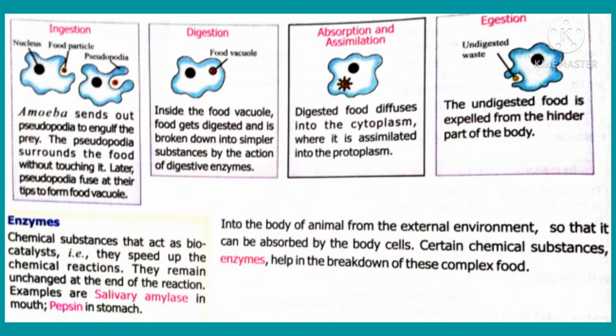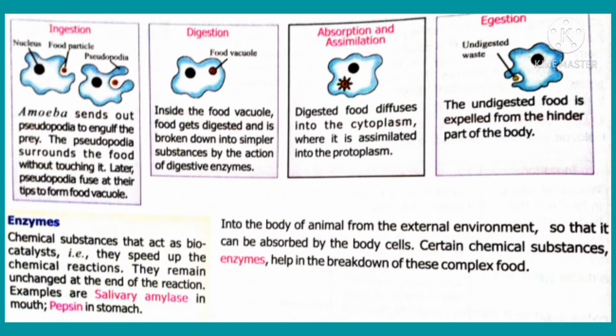With the help of enzymes, this food is broken down to form simpler substances. Now the digested food is absorbed by this organism, and the amoeba utilizes the energy from this digested food. Finally, unwanted, that is undigested food, is eliminated by this organism, that is amoeba.